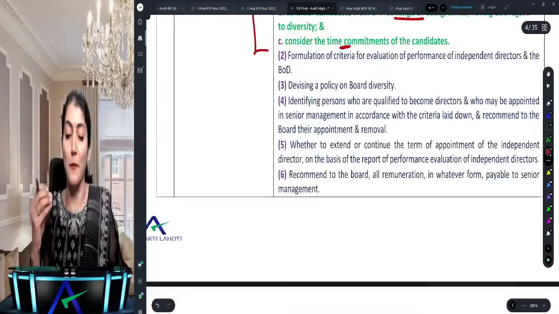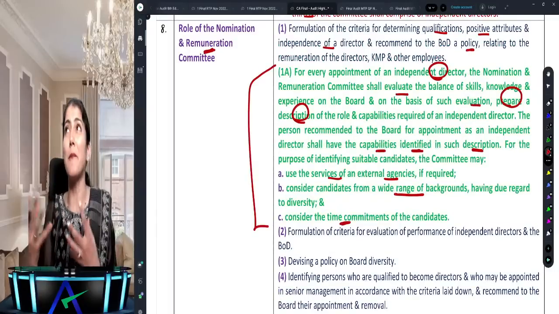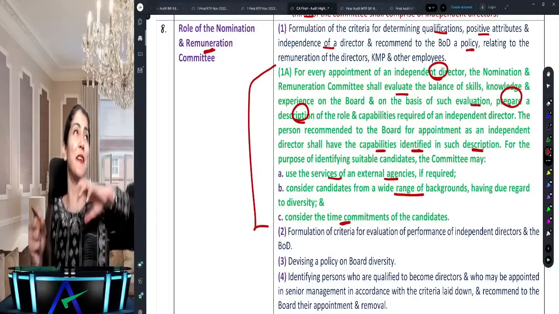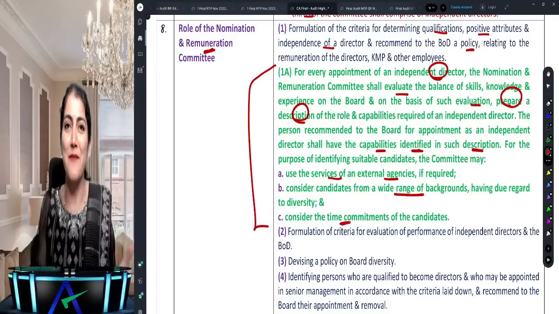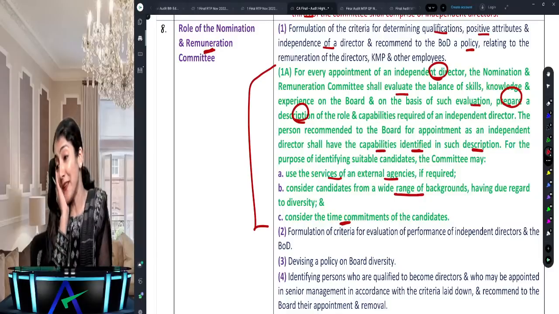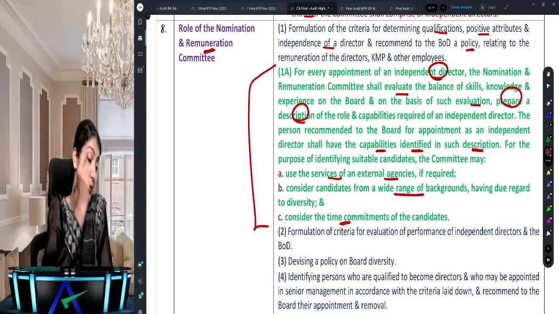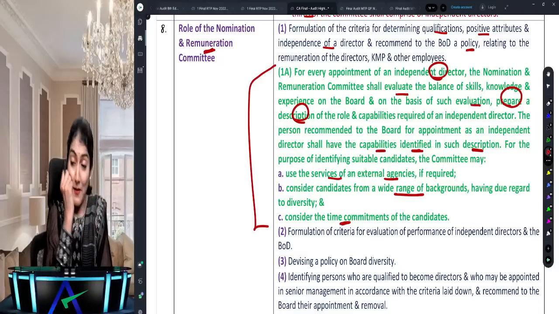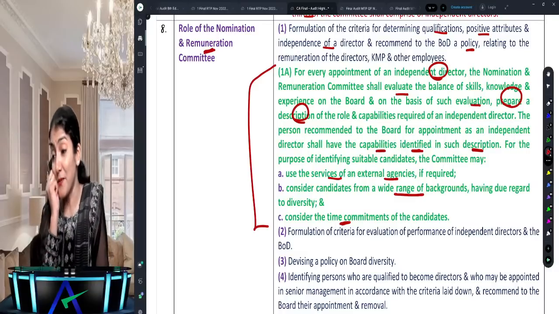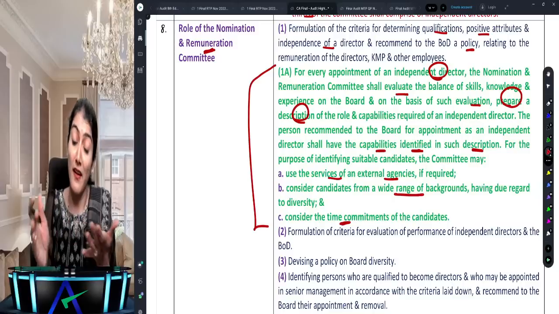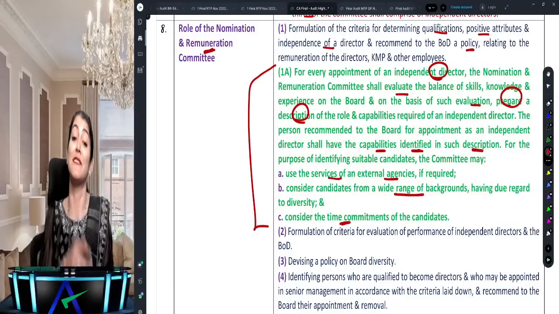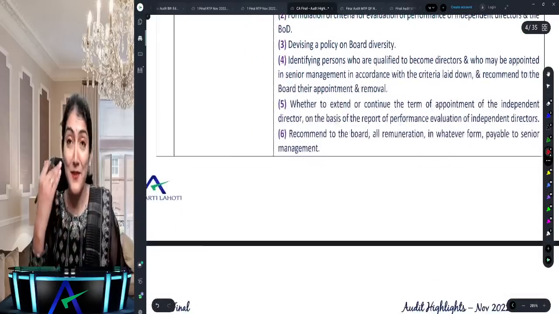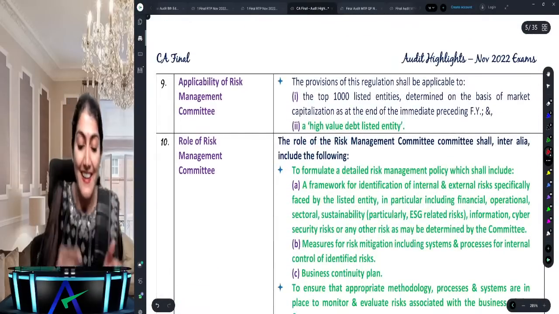So, the role of the Nomination Remuneration Committee. What happens? In corporate governance, who is like the leader of that chapter? Audit Committee. That's the name of the chapter, Audit Committee. But what came in the exam? Role of the Nomination Remuneration Committee. What came in the exam? Role of SRC, Stakeholder Relationship Committee. What came in the exam? Risk Management Committee. Oh my God, you say, ma'am, all other committees have come except Audit Committee, and that's the committee I studied and went. And that's what the ICA exam is. You should know the power of it.